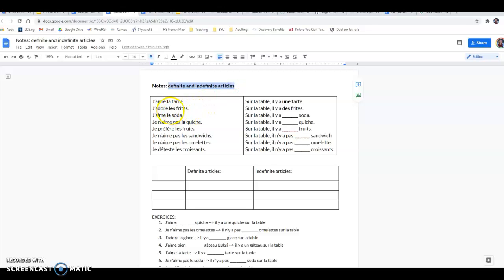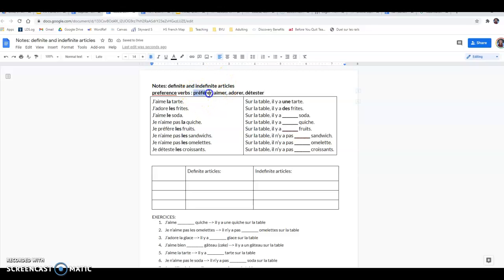If you remember from the beginning of our unit, we talked about preference verbs and the articles that follow preference verbs. So the preference verbs are préférer, to prefer, aimer, to like, adorer, to love, and détester, to dislike.